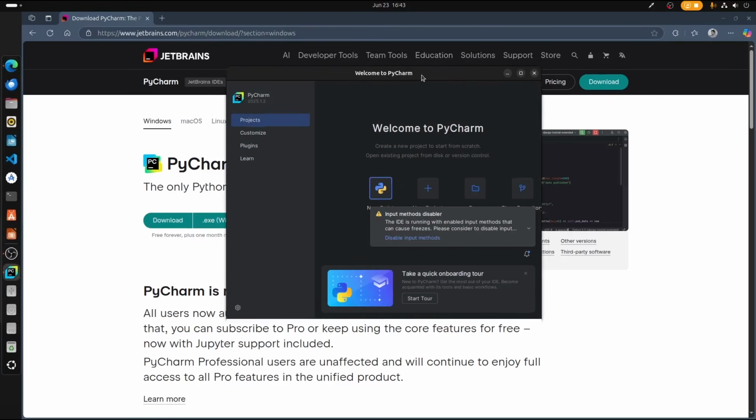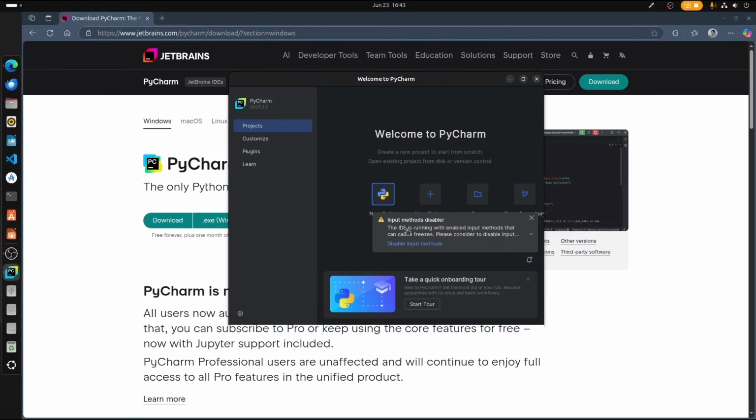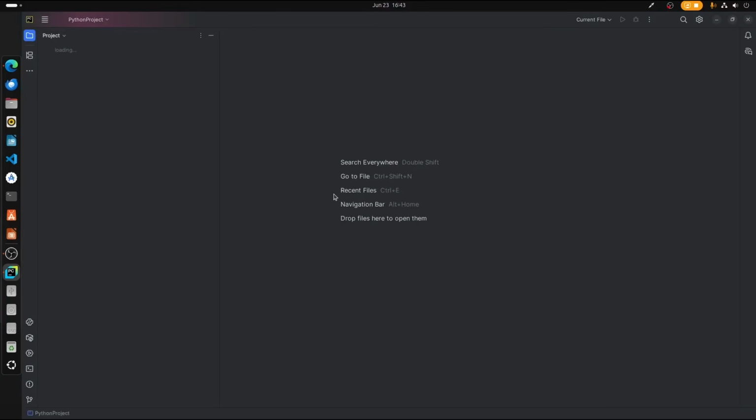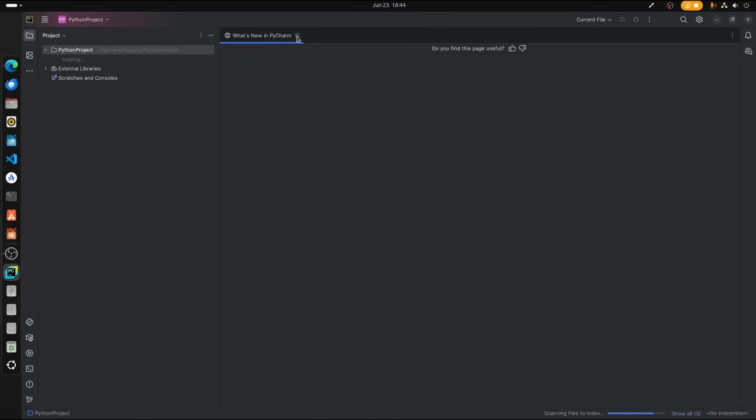This is the opening interface of PyCharm, and in this we can go ahead and click on create a new project for our testing and development purposes. I'll create a new Python project. We can select the Python version which is installed on your system. By default I'm using Python 3.12, which is what came with my operating system. You can select the latest version available, and then just click on create, and once you do that, it will take some time to create the PyCharm project.